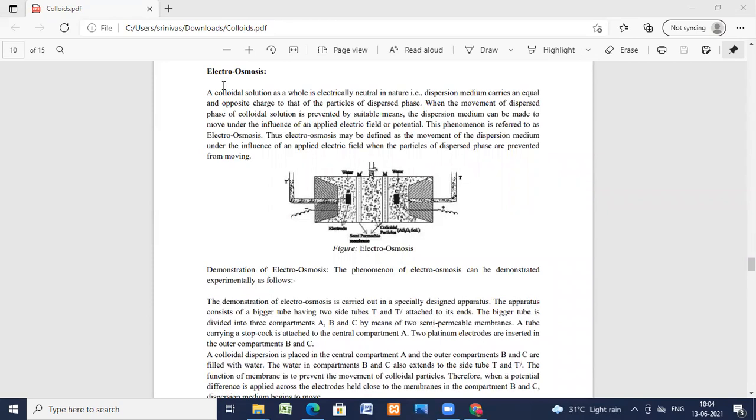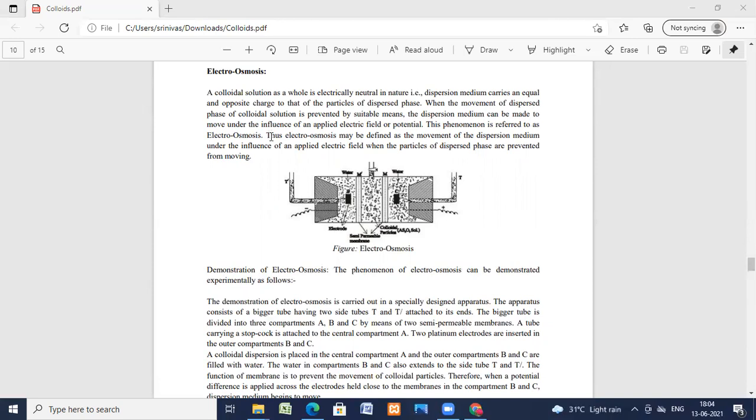In electroosmosis, the colloidal solution as a whole is electrically neutral in nature. The dispersed medium carries equal and opposite charge to that of the particles of the dispersed phase. When the movement of the dispersed phase of the colloidal solution is prevented by suitable means, the dispersion medium can be made to move under the influence of an applied electrical field or potential. This phenomenon is known as electroosmosis.